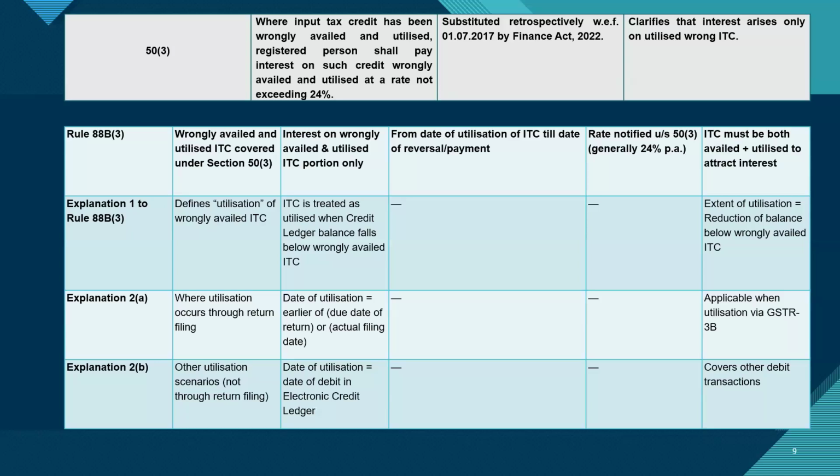And we are contesting that if ITC is there, even though I was required to pay in cash, it's a wrong utilization of ITC. And if ITC is there, there can be no interest and penalty, because tax is already paid and there was no intent to evade, unless it is shown that it was an intentional aspect. So it's a case of wrong utilization of ITC.